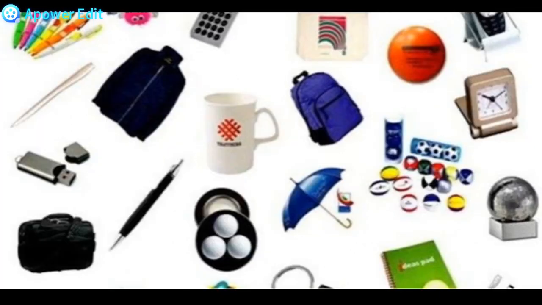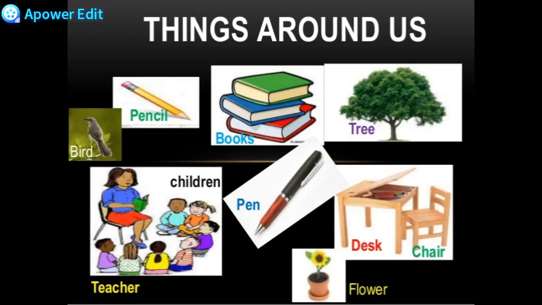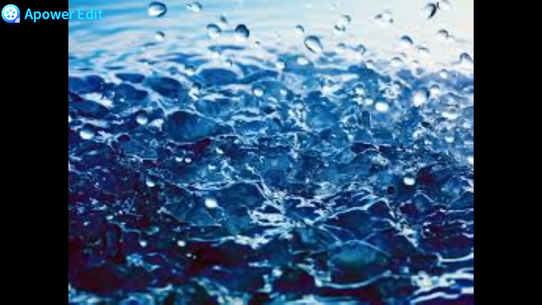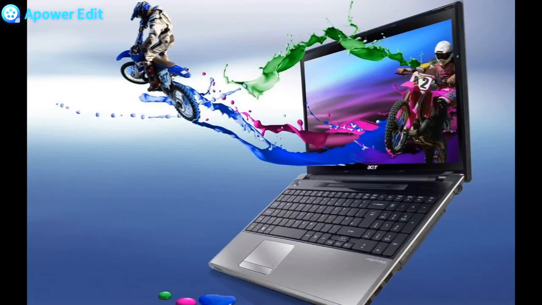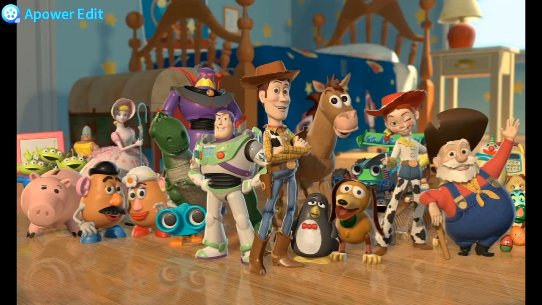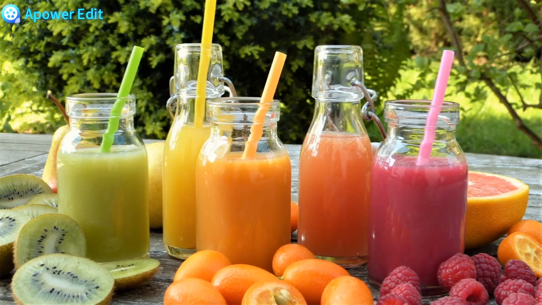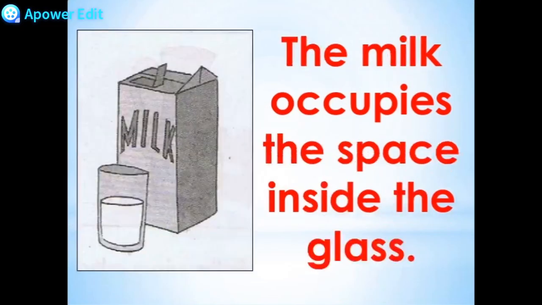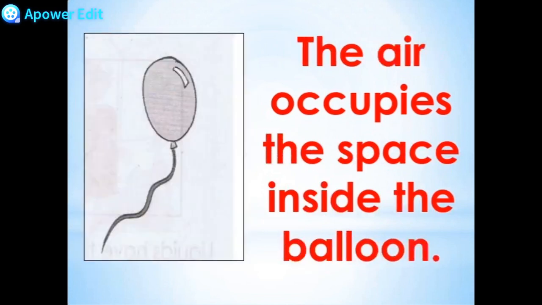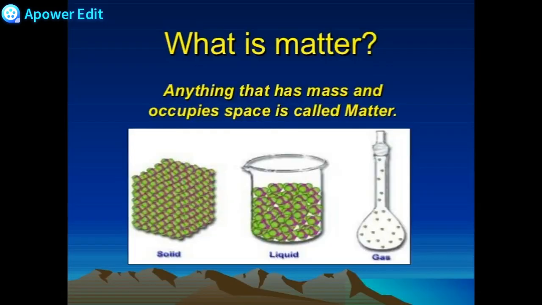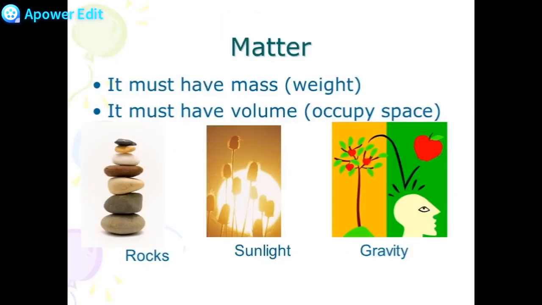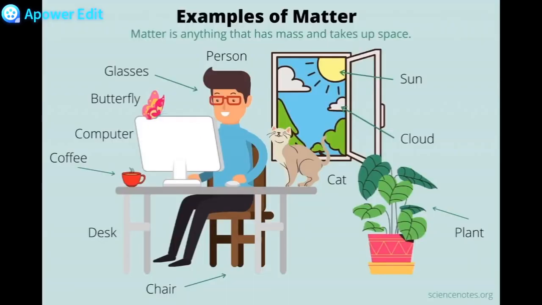You know, we are surrounded by a number of things around us like plants, water, table and chair, laptop, toys, milk, juices, animals, etc. All these things occupy space and have some weight. These are called matter. Let's learn about it. All these things that occupy space and have mass are called matter.